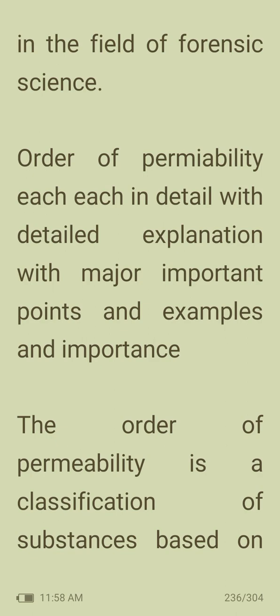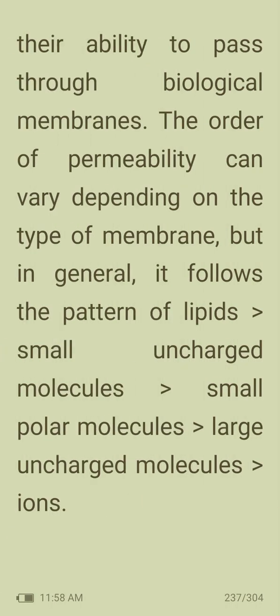Then order of permeability. The order of permeability is a classification of substances based on their ability to pass through biological membranes. The order of permeability can vary depending on the type of membrane, but in general it follows the pattern of lipids, small uncharged molecules, small polar molecules, large uncharged molecules, and ions.